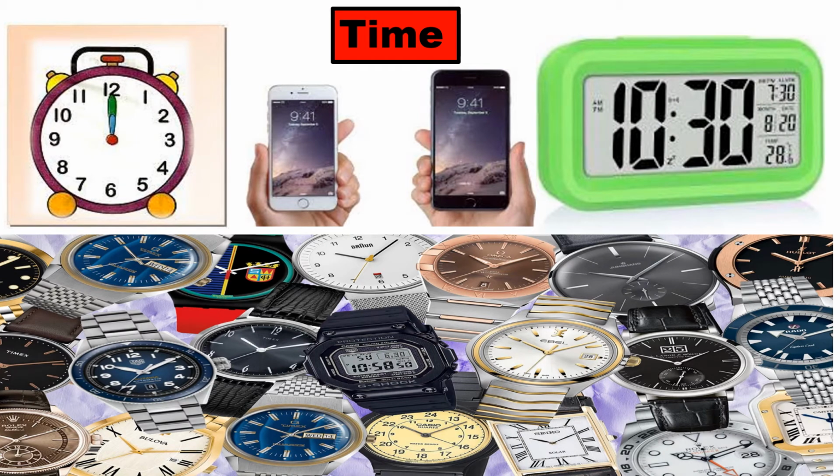Children, now that we have understood fully well day and night, let's also understand time. Here is a slide with pictures that tell us time. You can see the wristwatches, also the alarm clock, the mobile and the digital clock. These all tell us time. So come on children, let's learn something more about time.